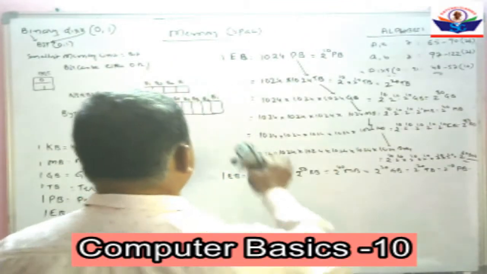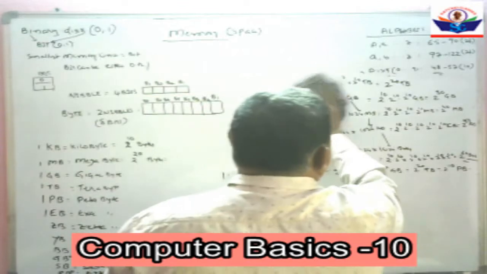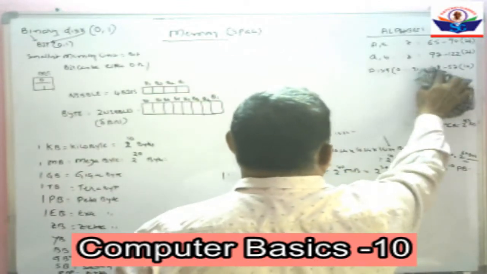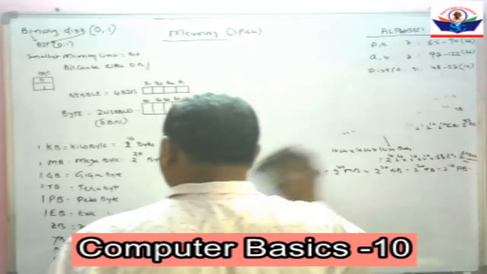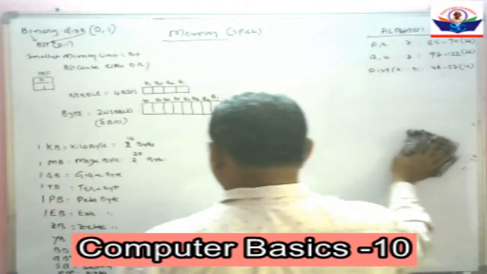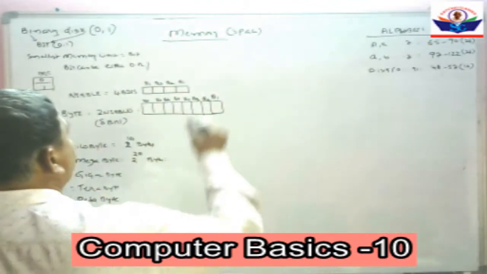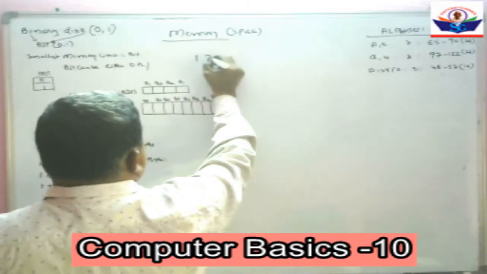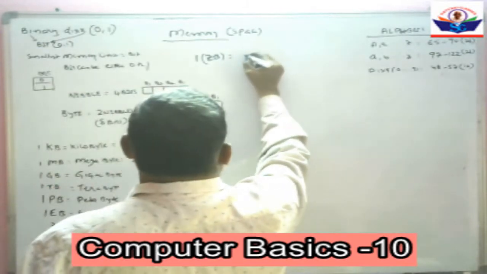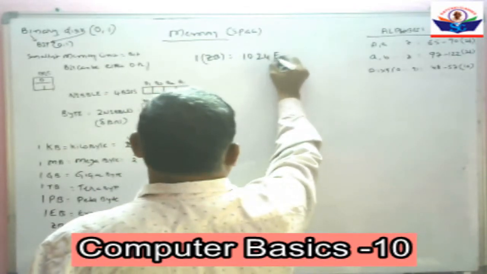Now, we'll take another one. Zettabyte. Okay. 1 zettabyte, ZB, is equal to 1024 exabytes.